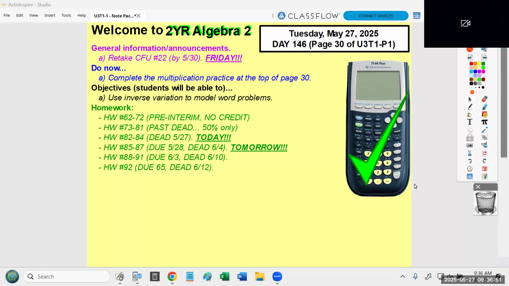All right, so I finished my general announcements. Students were already given time to complete the multiplication at the top of page 30. In terms of homework, students are reminded that 82, 3, and 4 are due today. 85, 6, 7 are due tomorrow for the first time.